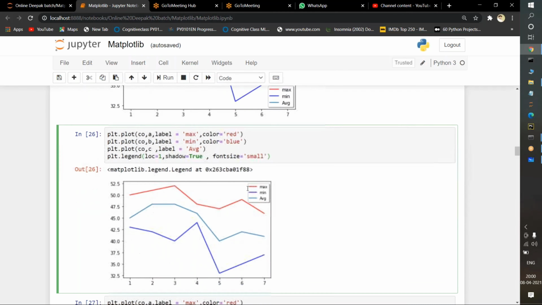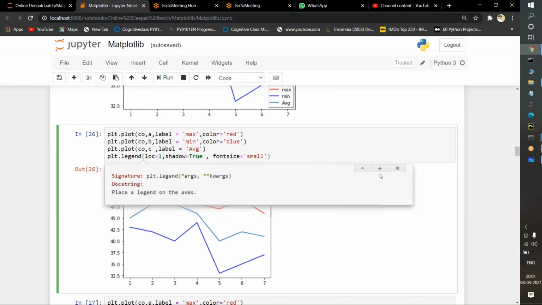Okay, now what I'm going to do here is I'm plotting the data: CO, A, B, C, like that. Okay, CO, A, B, I'm plotting everything. Now what I'm doing here is I'm passing a legend function, plt.legend, loc equal to 1. What do you mean by loc equal to 1? I think it will be on the right. Okay, upper right. We will see here.